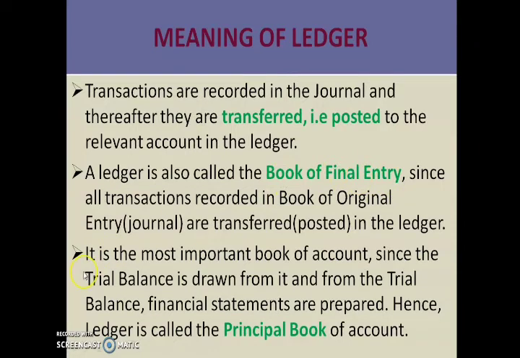Now the next point is, it is the most important book of account. So ledger is known as a very important book of account. Why? Because the trial balance is drawn from it. From the journal you post the item to the ledger, and from the ledger you post the item to the trial balance, and from this trial balance you prepare the financial statements. Financial statements mean what? Profit and loss account and balance sheet.